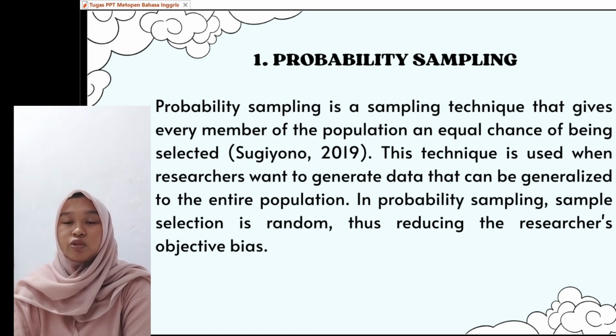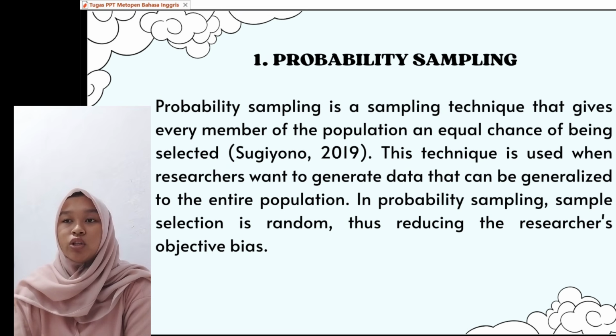The first is probability sampling. Probability sampling is a sampling technique that provides every member of the population with an equal chance of being selected as a sample. This technique is used when researchers want to generate data that can be generalized to the entire population. In probability sampling, sample selection is done randomly, thereby reducing the researcher's subjective bias.